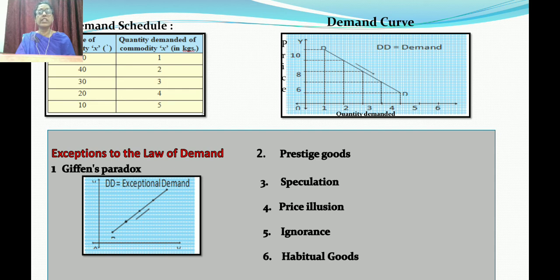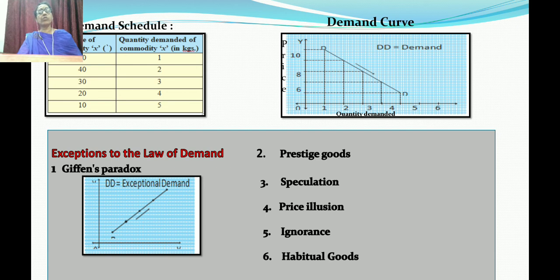The price is 50, 40, 30, 20, 10, and quantity demanded is 1, 2, 3, 4, 5. Now see that if you ignore the 0, you can see 5, 4, 3, 2, 1, and the quantity demanded is 1, 2, 3, 4, 5. So in this way also you can represent.